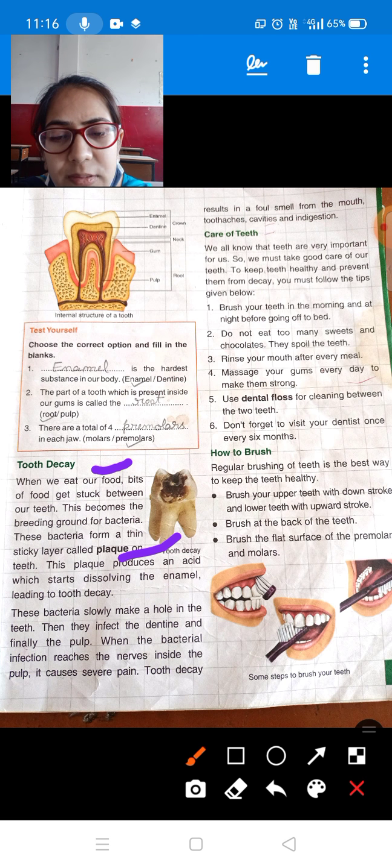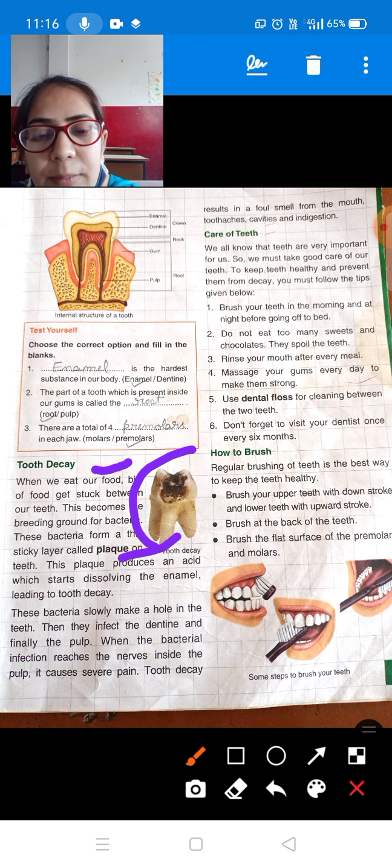This plaque produces an acid which starts dissolving the enamel, leading to tooth decay. What happens when the plaque is deposited over our teeth? The plaque, the sticky layer, produces an acid in our mouth, due to which the enamel of our teeth gets dissolved. This is called tooth decay. Here you can see a picture, students.